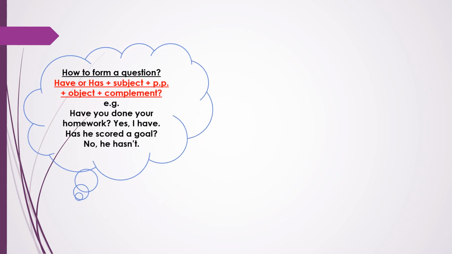Now, before doing exercise 5, I want to show you how to form a question. The first one is how to form a yes or no question. We can start by using have or has, then the subject, then the past participle, then the object, then the complement. For example, we say, have you done your homework? Yes, I have. Has he scored a goal? No, he hasn't.